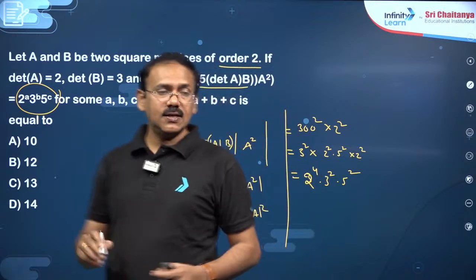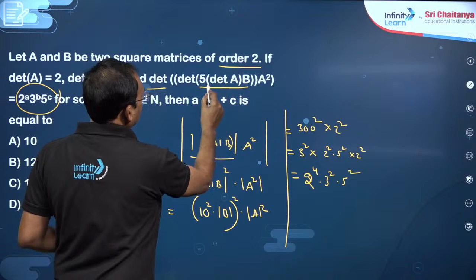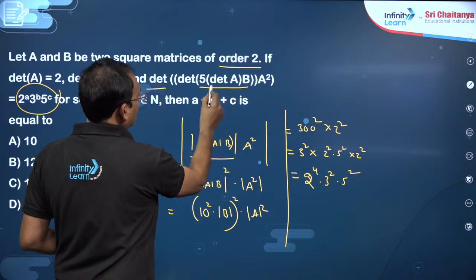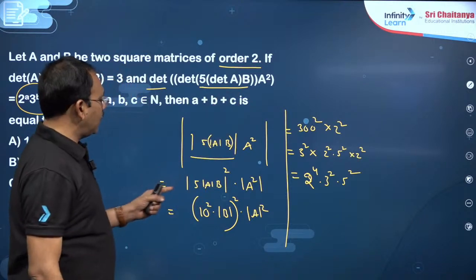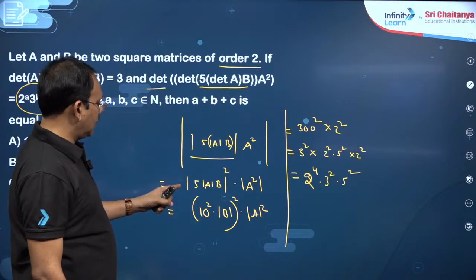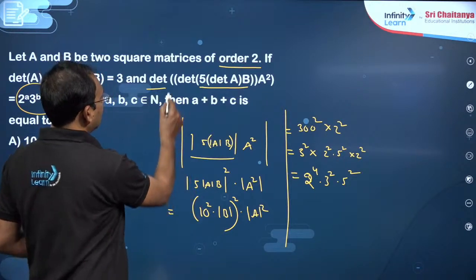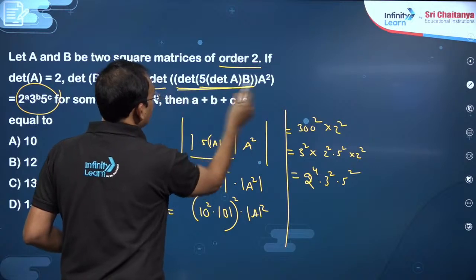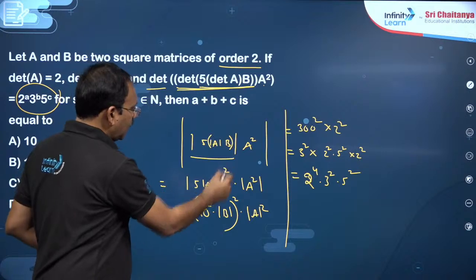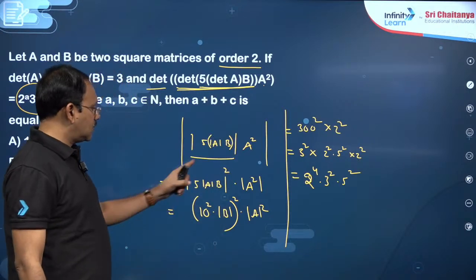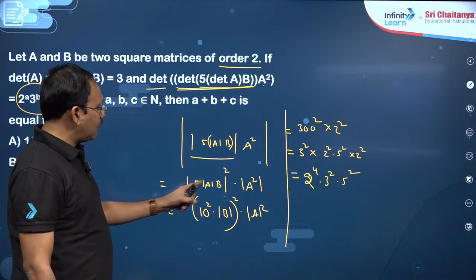So you can see here, dear students, determinant of 5 into det A into B. Det 10b means 10 power n. Det Ka is nothing but k power n into det A, and inside this is det A square.